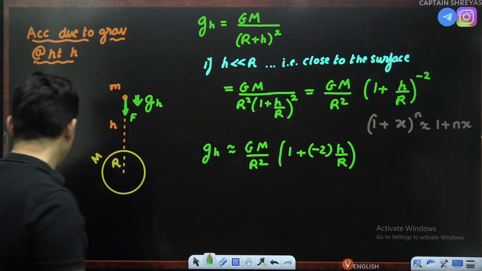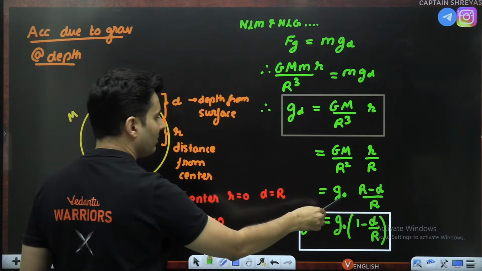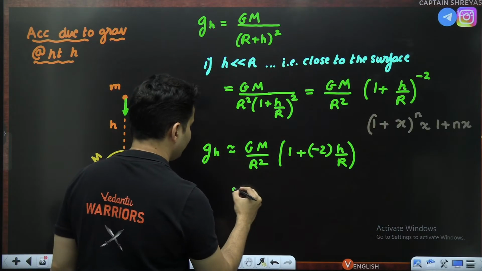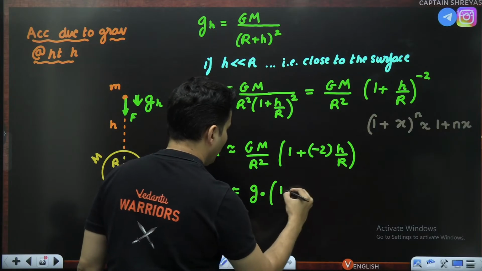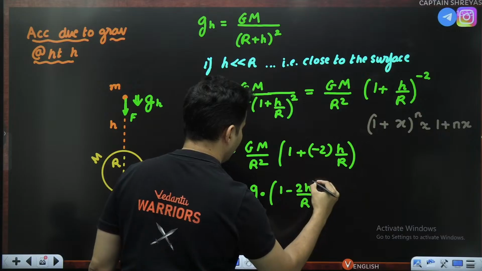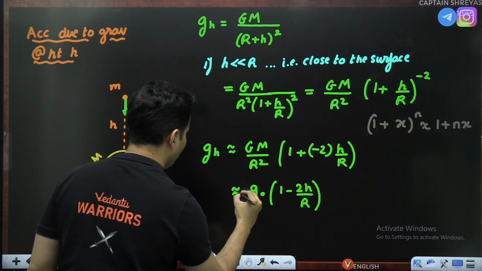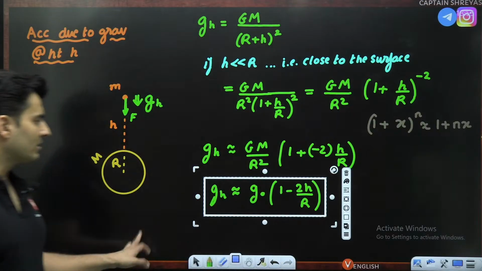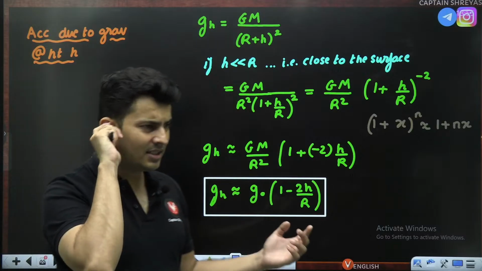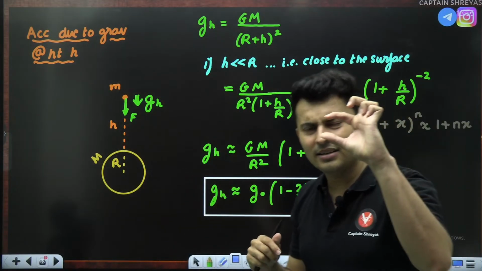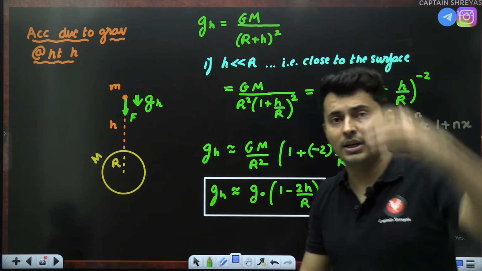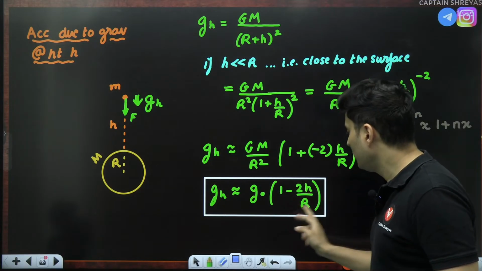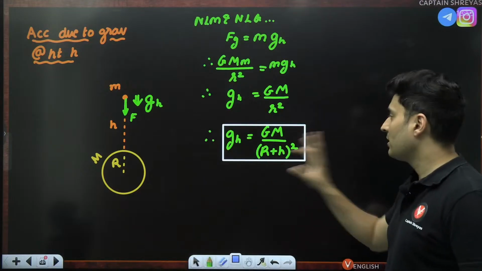But wait a minute, what is G M by r square? It is g naught. So that's it. This will just become g naught into 1 minus 2h divided by r. But this is an approximate formula for small heights only, not otherwise. For small heights. If the heights are 50, 60, 100 kilometers, you can use it, because 100 kilometers is very less compared to 6,400 kilometers, which is the radius of the earth. But for 500-600 kilometers, don't use this formula. You will obviously use the earlier formula.